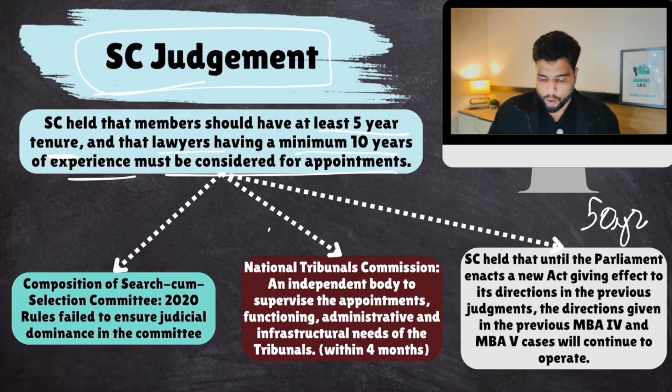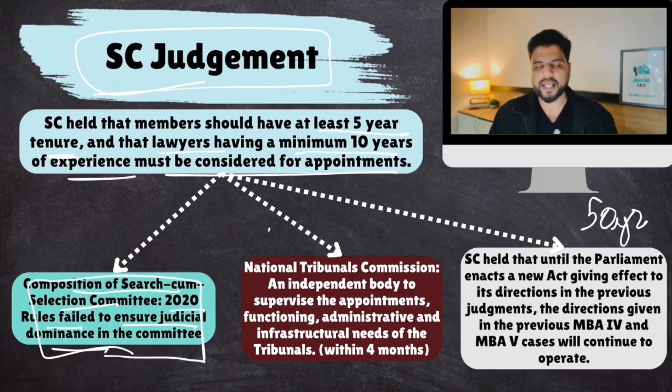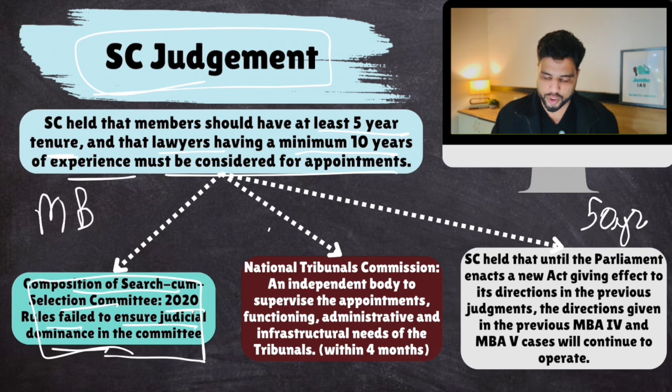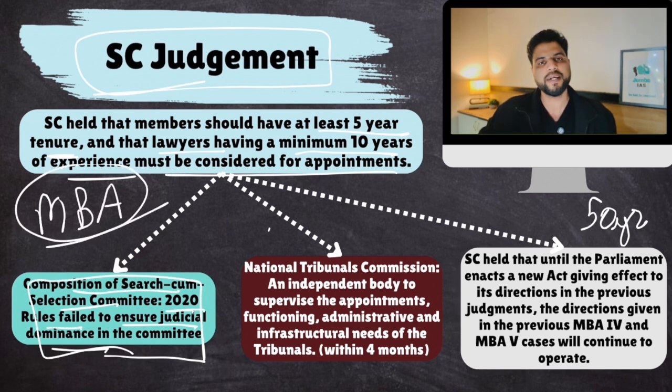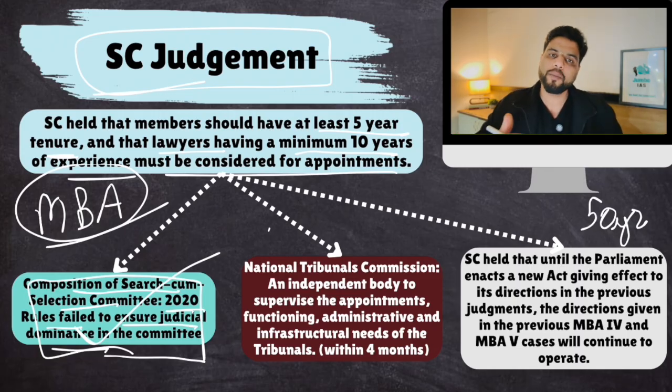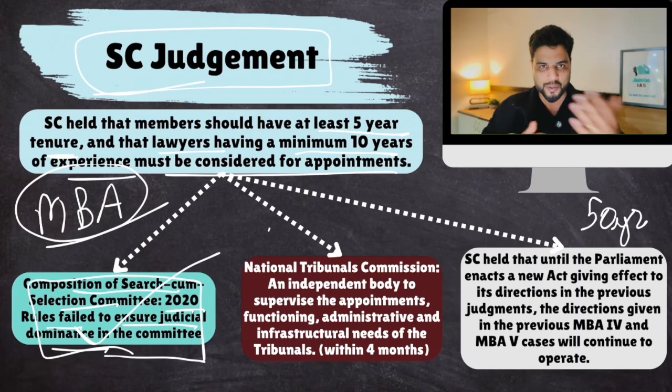Okay. Composition of the search-cum-selection committee. The 2020 rules failed to ensure judicial dominance in the committee. Basically, the composition of the search-cum-selection committee was based on the rules notified by the government in 2020, which were struck down in the Madras Bar Association case. But Parliament then enacted a law. So you understand, these provisions with respect to the search-cum-selection committee were first notified as rules. Those rules were struck down by the courts. Then the government thought of a way out. They enacted a law. Now the Supreme Court has struck down that law as well.